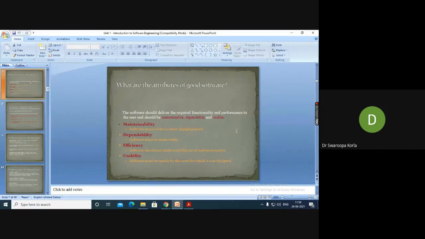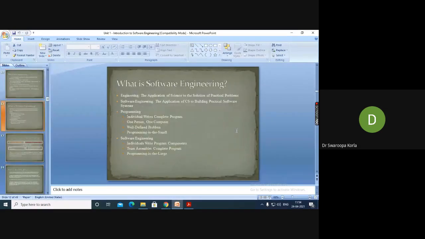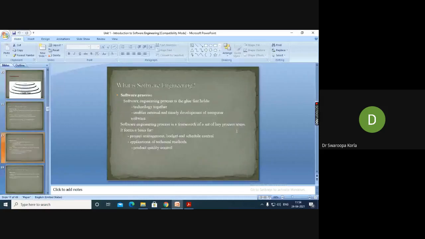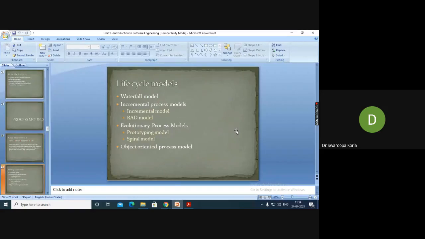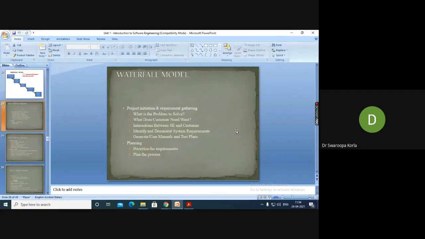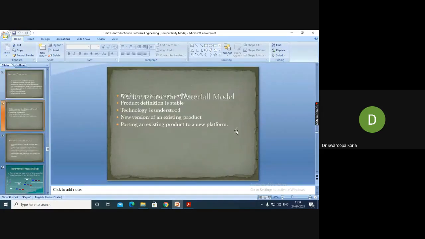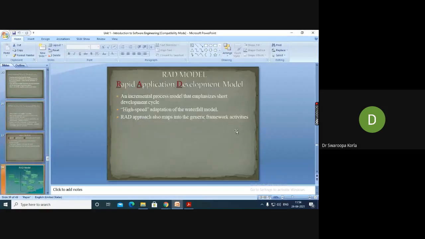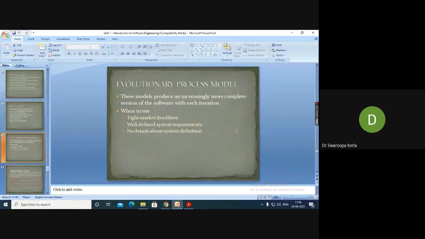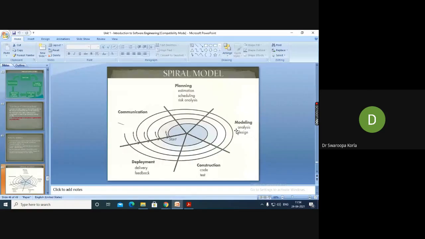I have already shared this PPT in your group, so study it once. Likita asked one query: the difference between the process models. Individually, we have discussed all the models, their activities, their drawbacks, and when to use each particular model. If you study all of these models, you will be able to identify the difference. You try to find out, otherwise I'll be happy to answer in the next session. Is it okay, Likita?